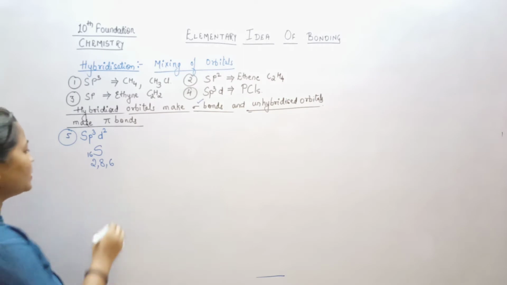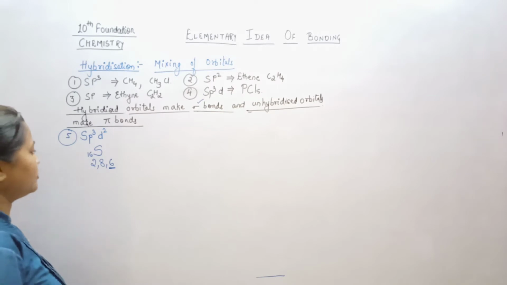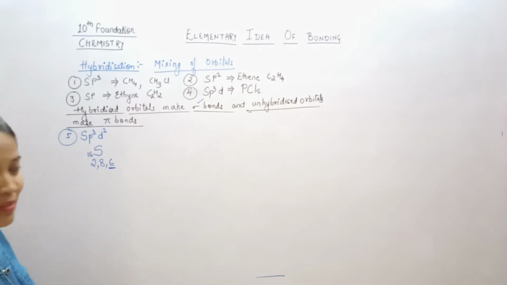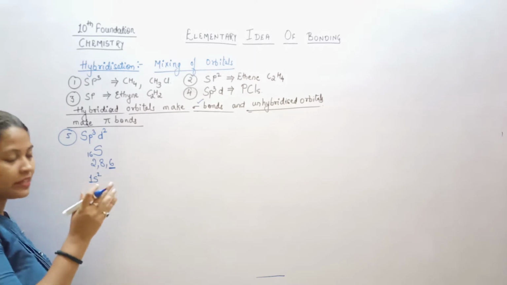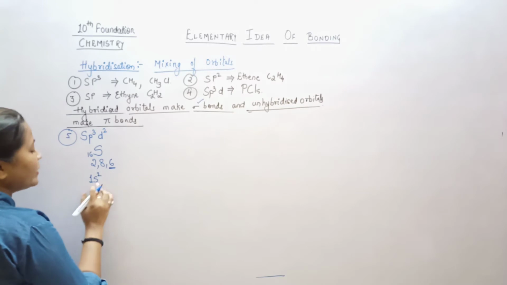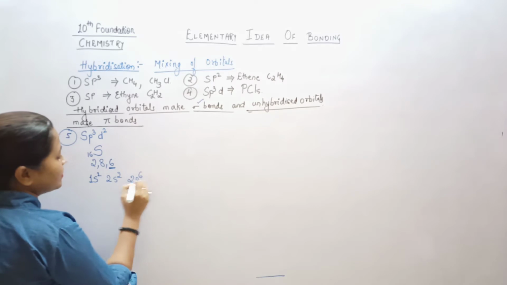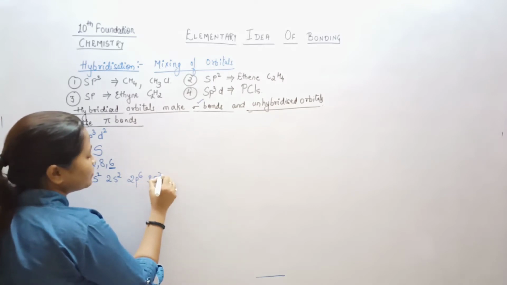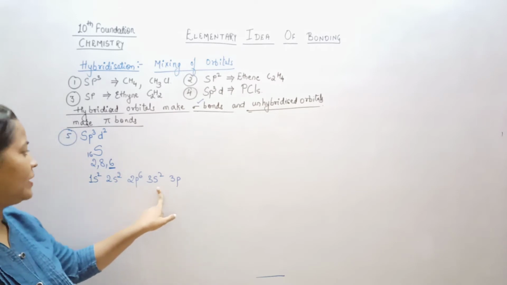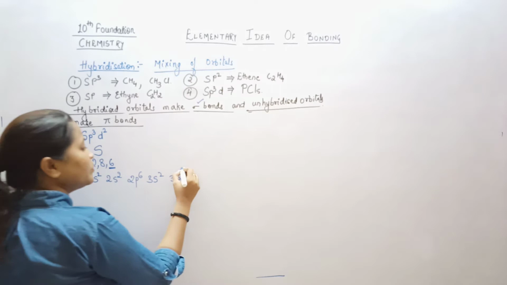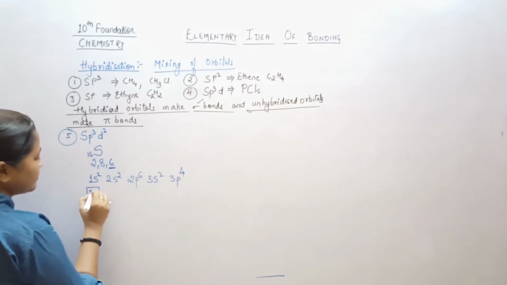Since in the outermost shell there are 6 electrons, to understand it better, according to spdf we will write the configuration: 1s2, 2s2, 2p6, 3s2, 3p4.